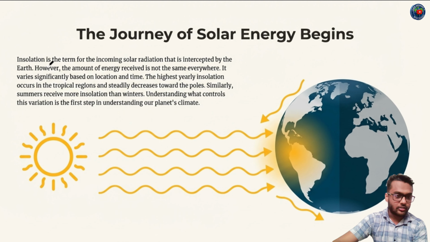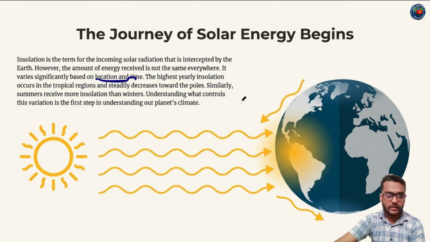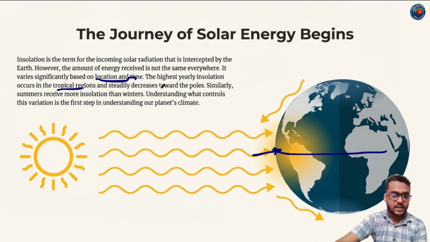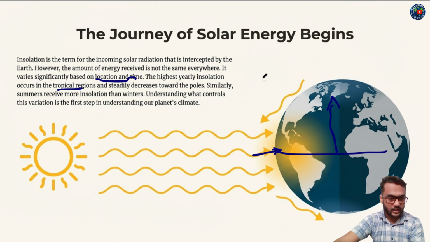First of all, insolation is the term for the incoming solar radiation that is intercepted by the Earth. However, the amount of energy received is not the same everywhere. It varies significantly based on location and time. The amount of solar radiation received by the Earth surface varies on the basis of location on the Earth surface and time. The highest yearly insolation occurs in the tropical regions, and steadily decreases towards the pole. When we move towards the pole, the insolation received by the Earth surface becomes less.